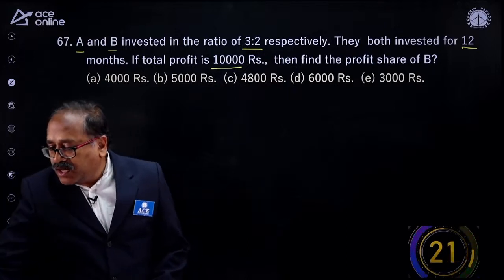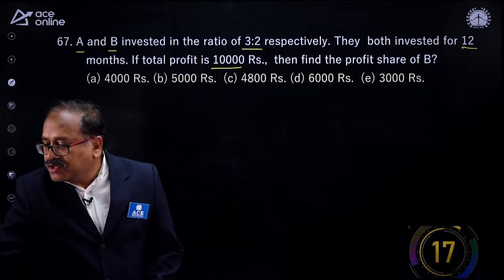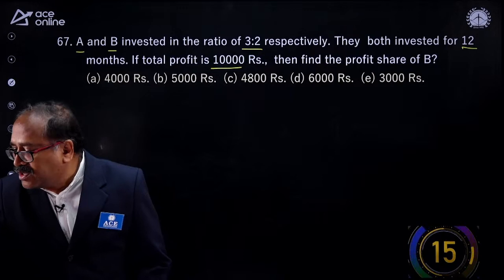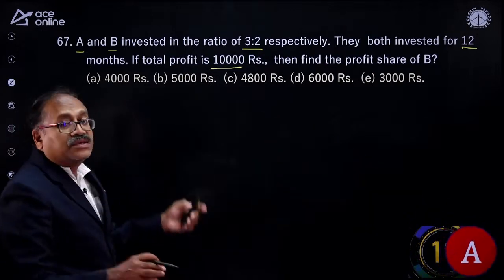Answer it. It's a very direct question. There's nothing to think about it. Yeah, that's right, 4,000, option A. Let me check that. Option A, 4,000 is right.